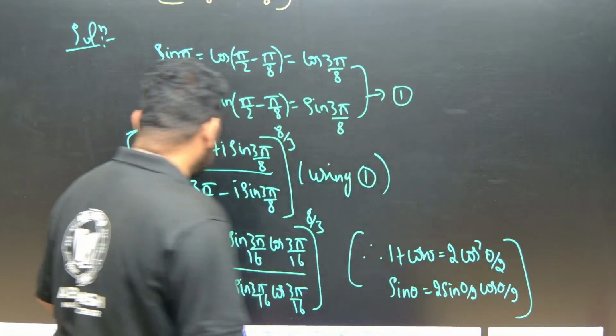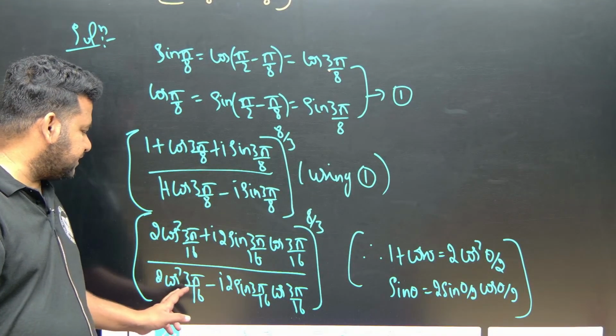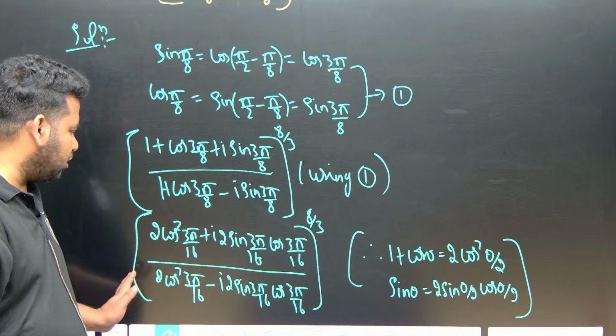Okay, now let us go to the next page. 2 cos square theta by 2. Here also cos theta is there. What can we do? We can take common. 2 and 2 we can take common. So what will we do here?